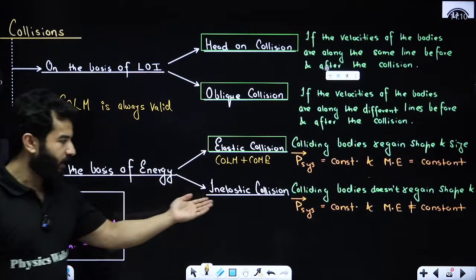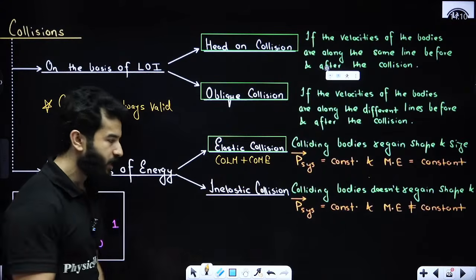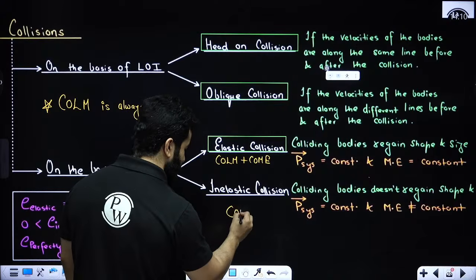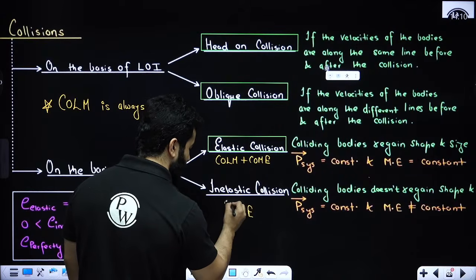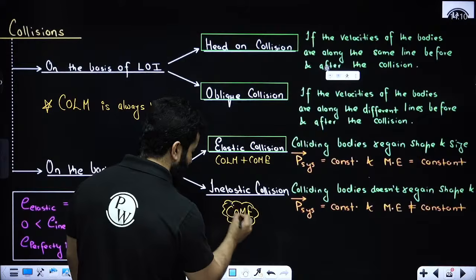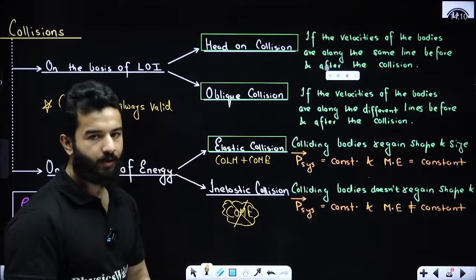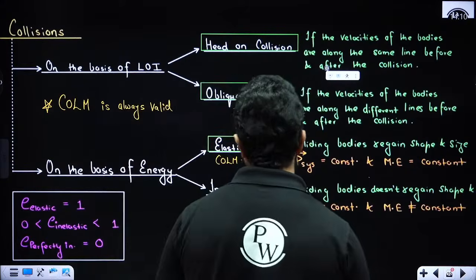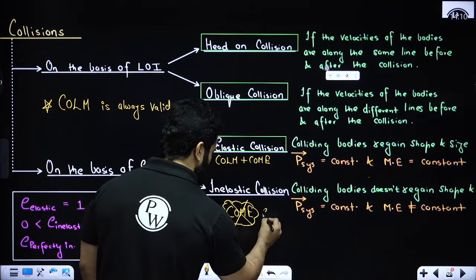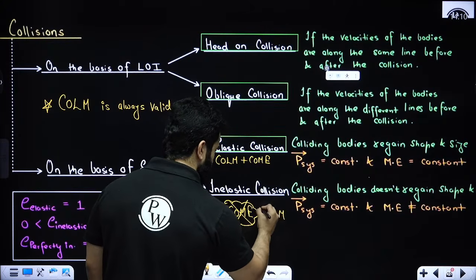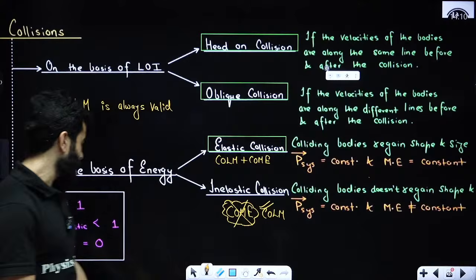In case of other collisions like inelastic collisions, conservation of mechanical energy is not valid because we don't account for the deformation potential energy. Still we can apply conservation of linear momentum, and obviously we can apply the value of e.